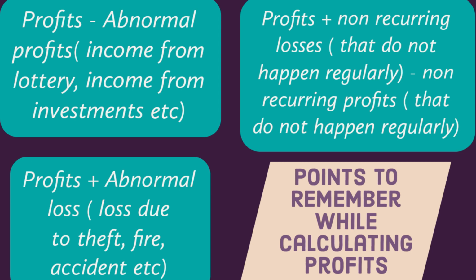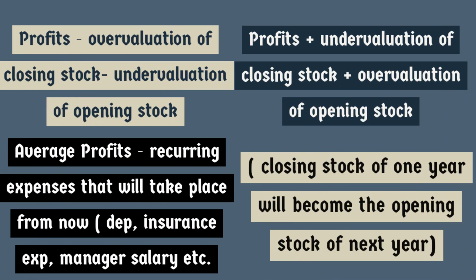Similarly, if there are any abnormal profits, those profits which are not incurred on a regular basis, these are deducted from the profits. Like if there is any income from investment or income from lottery, that will be deducted or subtracted from the profits. Similarly, if there are any recurring expenses which were not incurred earlier, but from now they need to be incurred, like manager's salary, insurance premium, in that particular case, these recurring expenses will be deducted from the average profits of the organization.